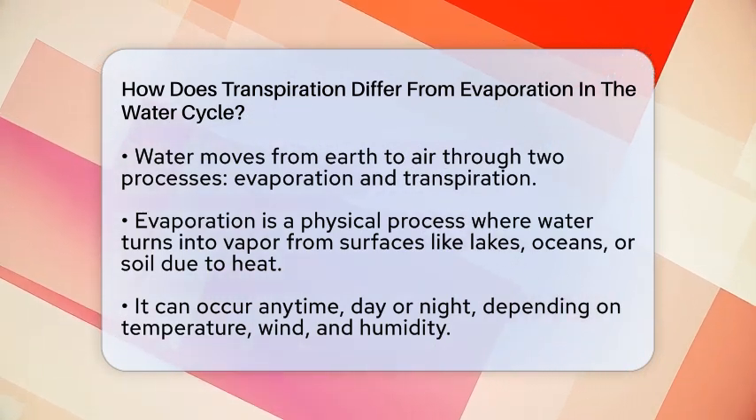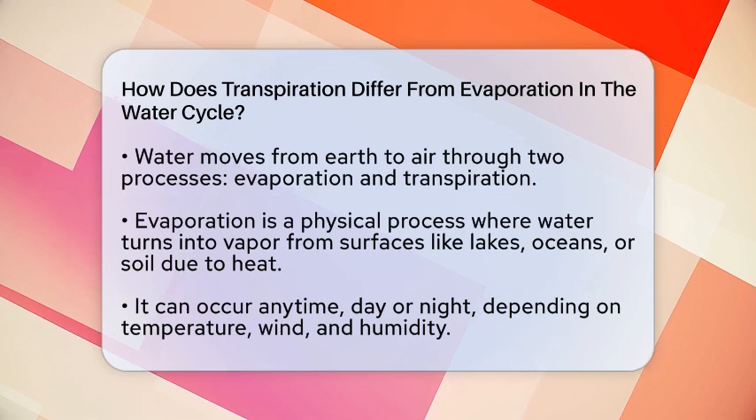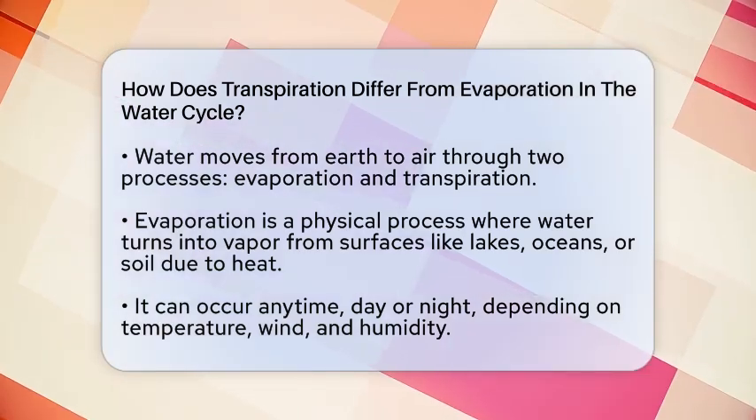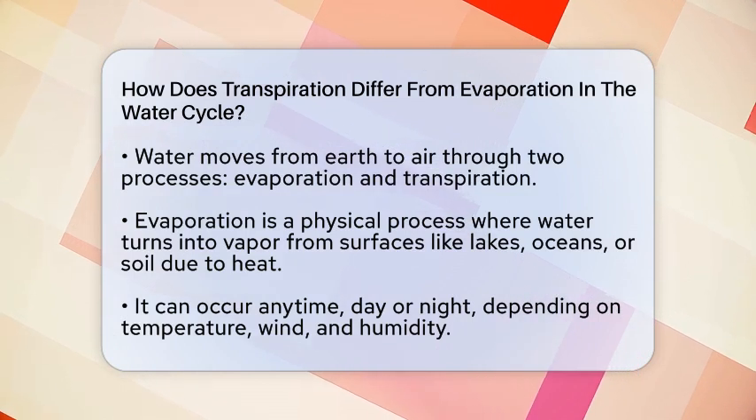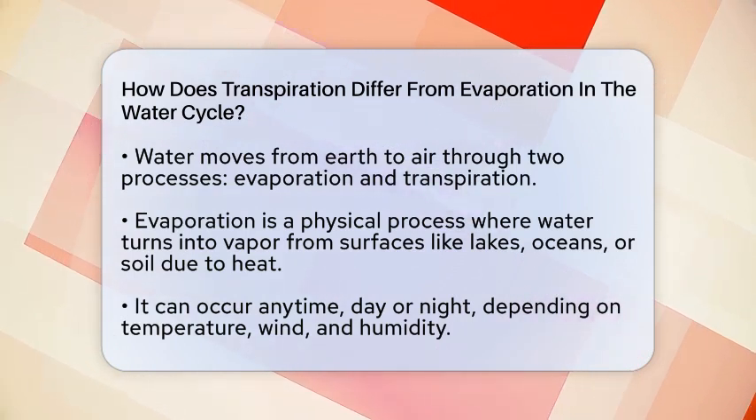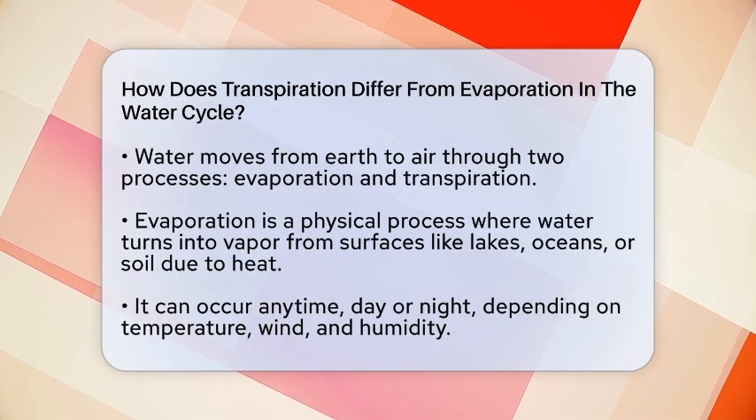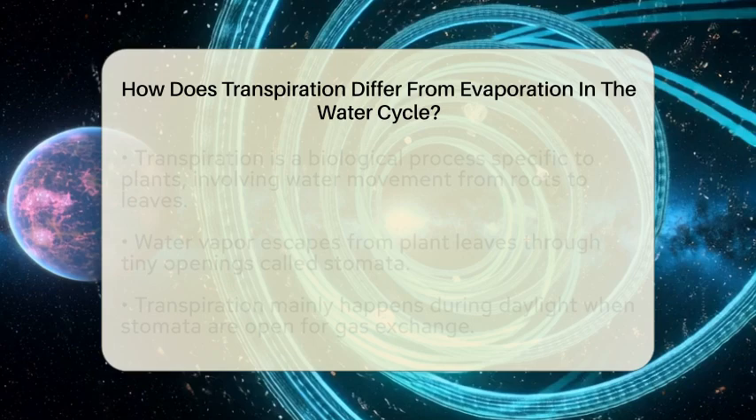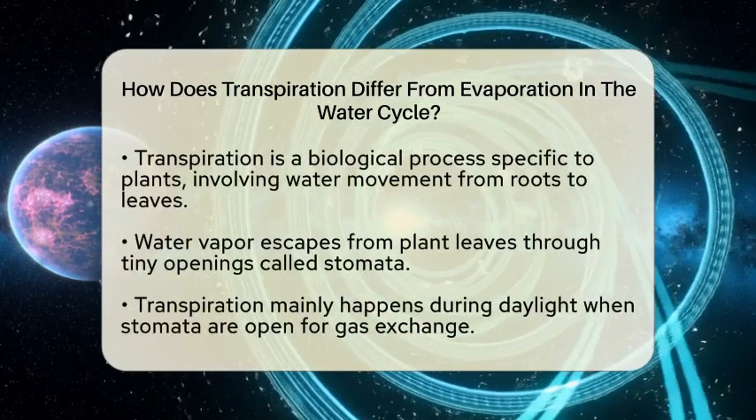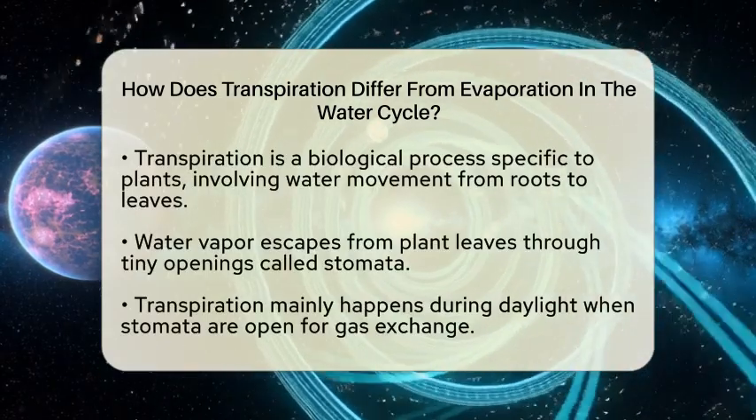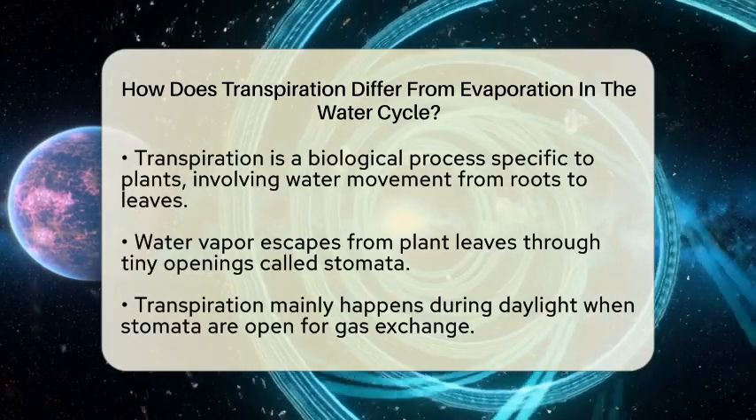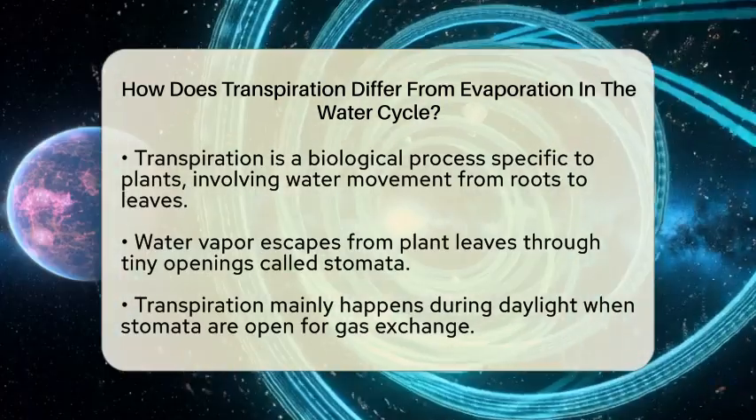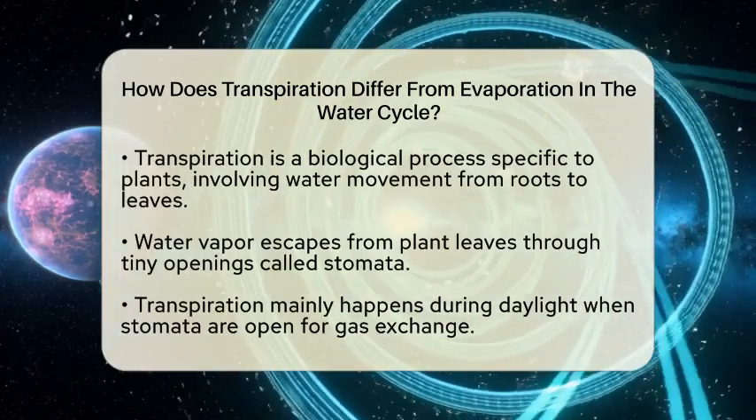Evaporation is a physical process. It happens when water from oceans, lakes, soil, or wet surfaces heats up from the sun. As the water warms, it turns into vapor and rises into the sky. This process can happen any time, day or night, as long as the conditions are right. Factors like temperature, wind, and humidity influence how fast evaporation occurs. It is an uncontrolled process, meaning it doesn't need living things to happen.